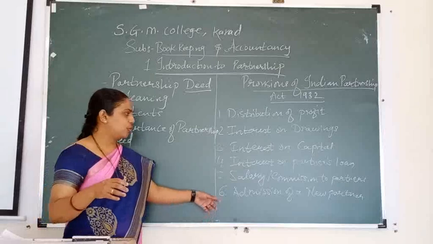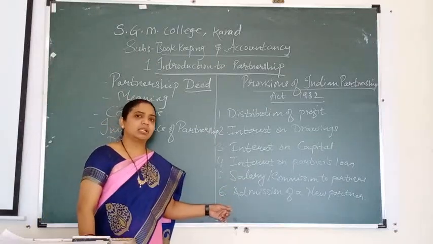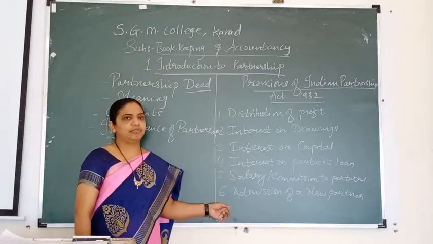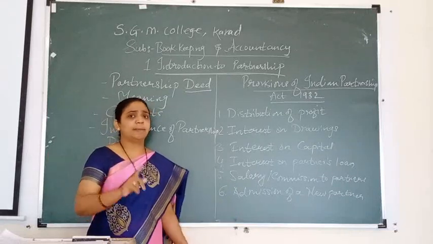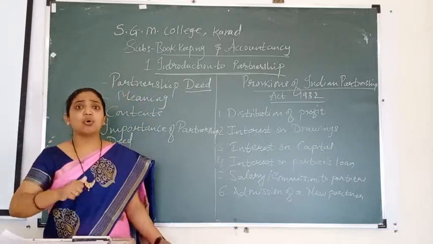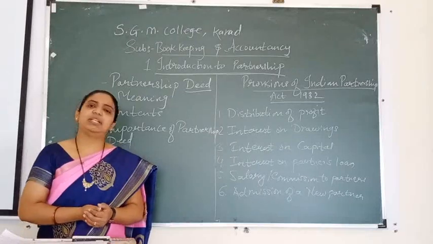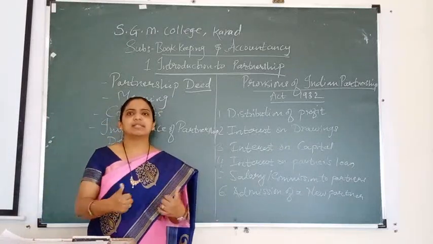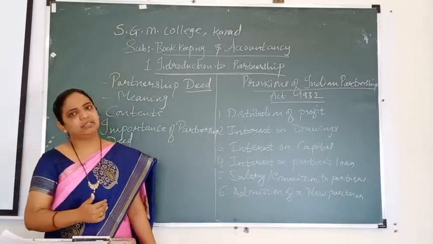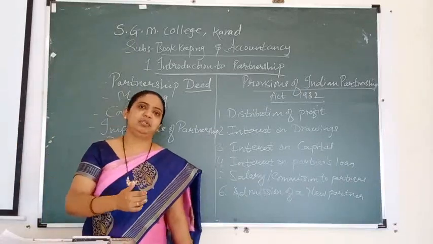So that was admission of a new partner with consent. If the other partner says yes, then only can he come. If one partner says yes and another says no, then he cannot come. Both partners should have mutual understanding and mutual consent, and only then can they bring in the third person as a new partner.